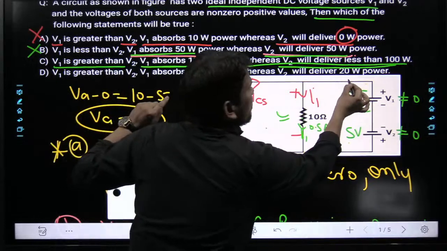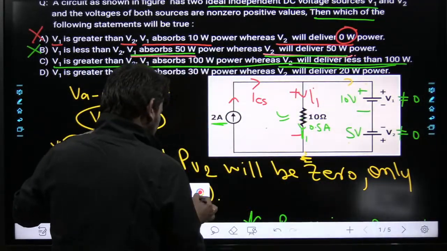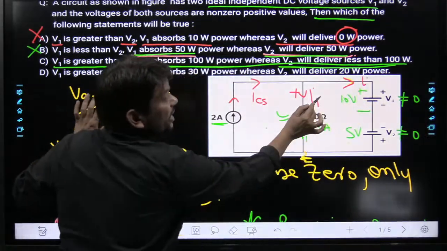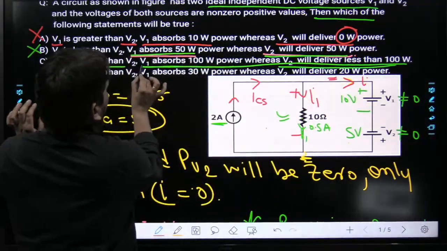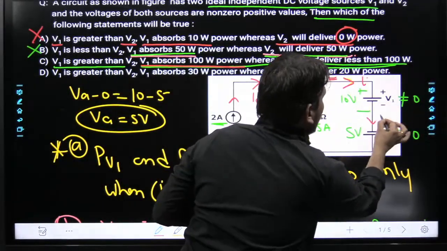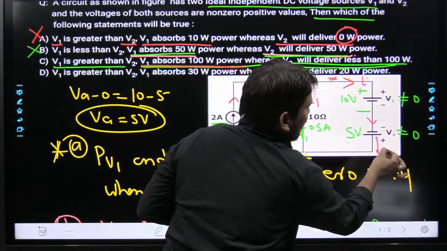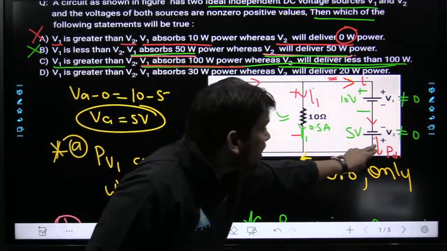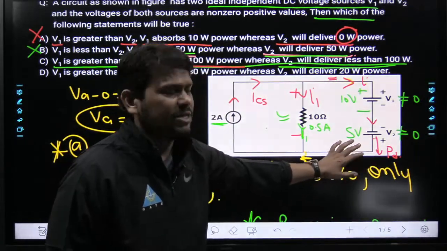Absorb means, my dear friend, in this fashion. Absorb means current must flow in this fashion. So this is the direction of current I according to this information. And V2 will deliver. Obviously, if the current is flowing in this fashion, then this one will deliver. Hopefully this is clear. And less than 100, that person is saying.